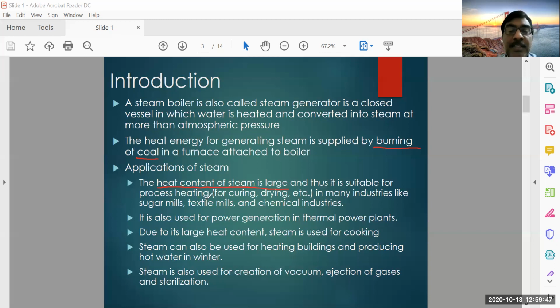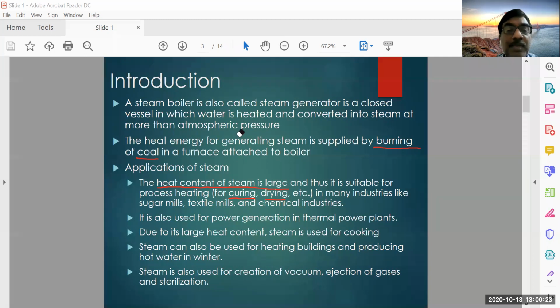Process heating means that in industries there are several processes where heat is required. That heat will be supplied through this steam, like curing and drying in textile industries, pharmaceutical industries, and many other industries like leather industries and many manufacturing industries. Wherever heat is required, the heat coming from the steam will be used, in many industries like sugar mills, textile mills, and chemical industries, etc.